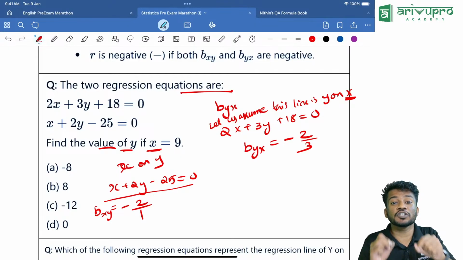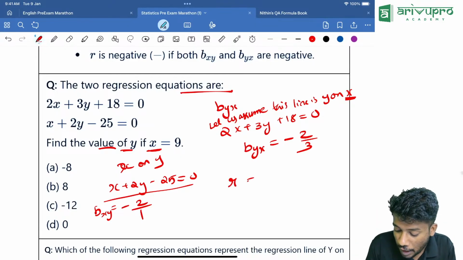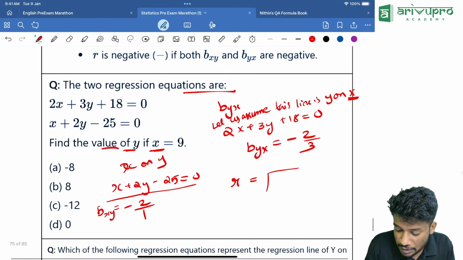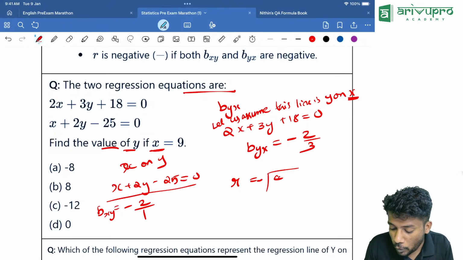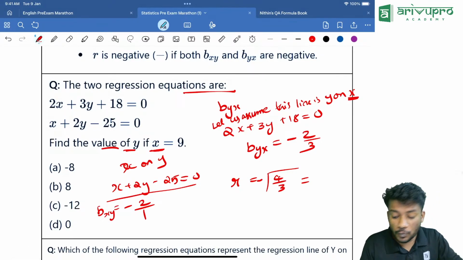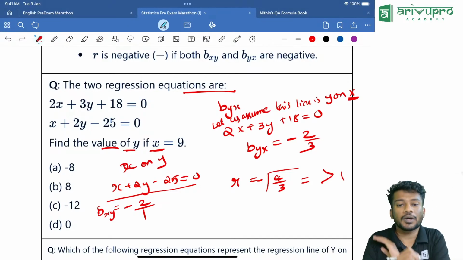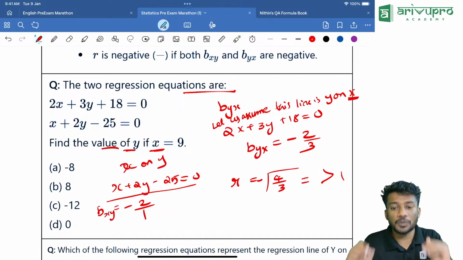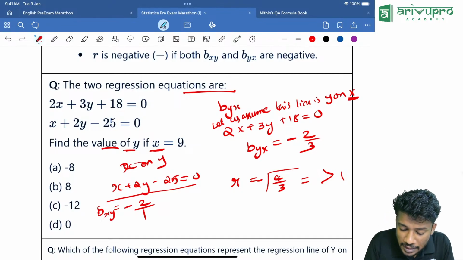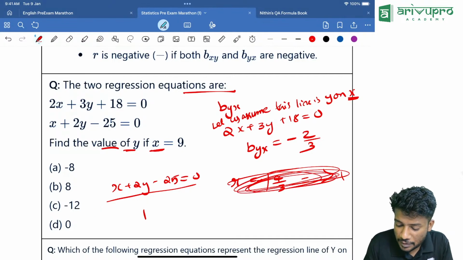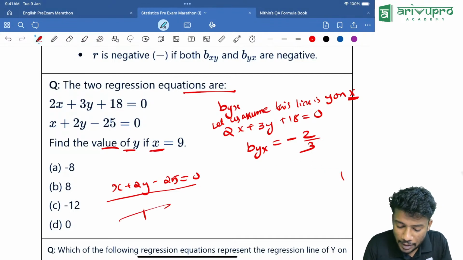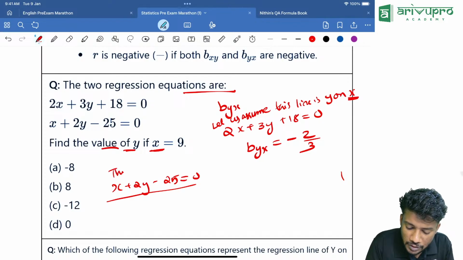Now we will check whether this is correct or not. How will you check? R is equal to root of, since it is minus, minus 4 divided by 3. It is a value which is greater than 1. That means it is not possible. So our assumption is wrong. Whatever we assumed is wrong. That means our second line is y on x.